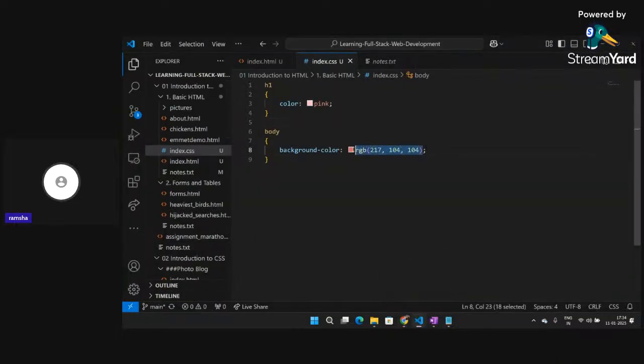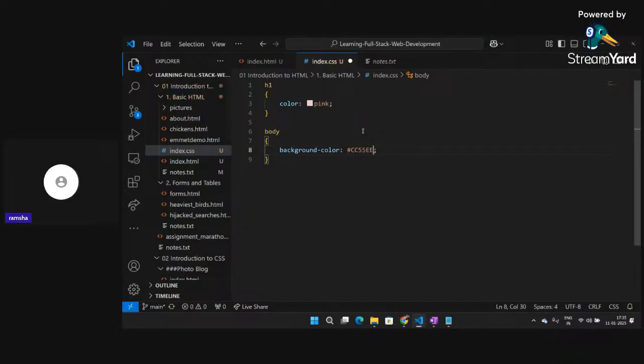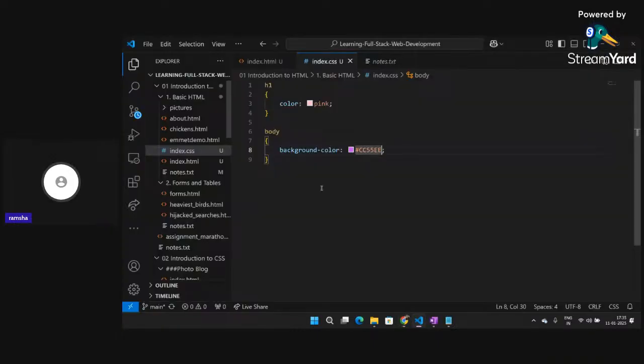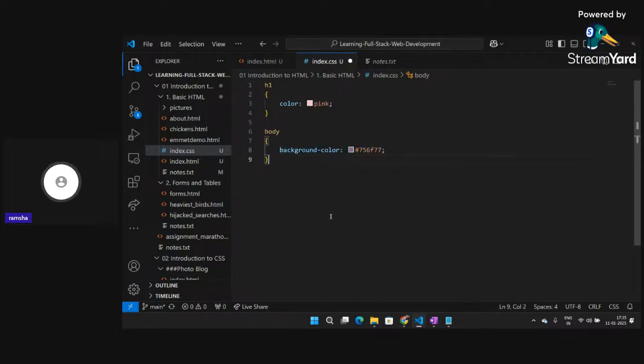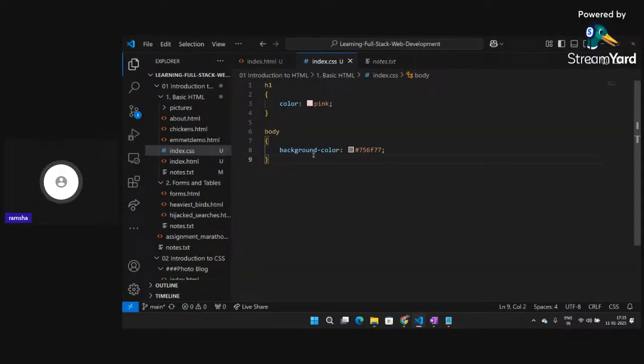We can also write hex codes here. For example, this is known as the hex code. If I click on refresh, you can see I am getting this particular hex code color, right? So I can create any color of my choice here. So these are the three methods of writing colors also.